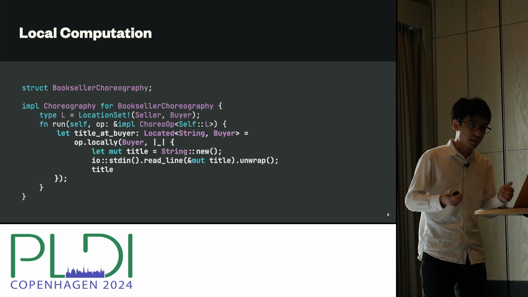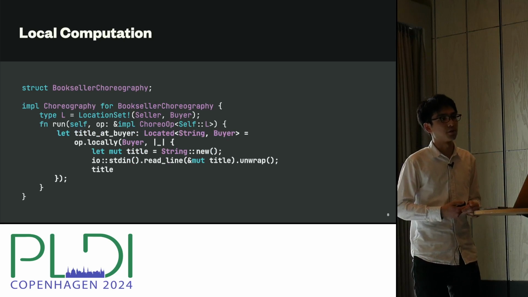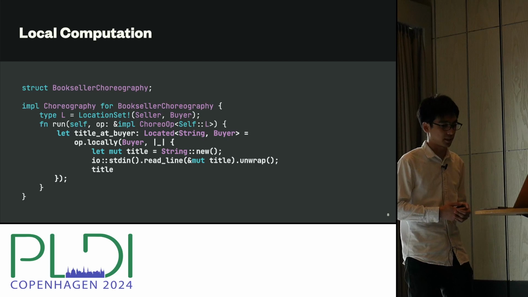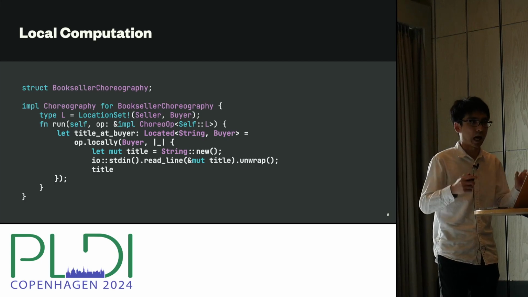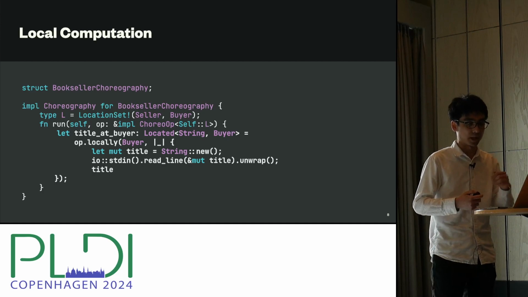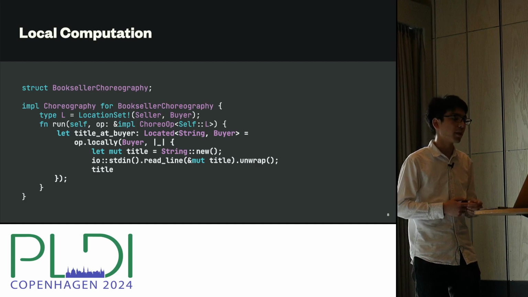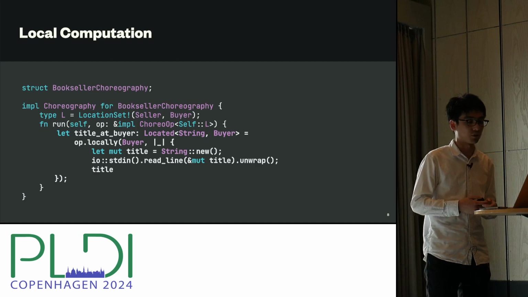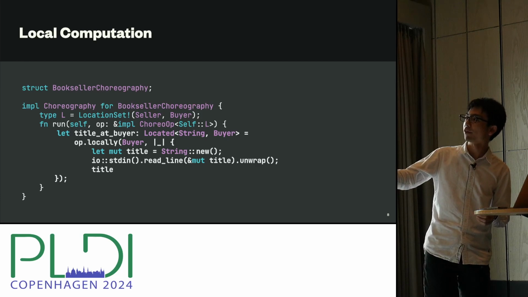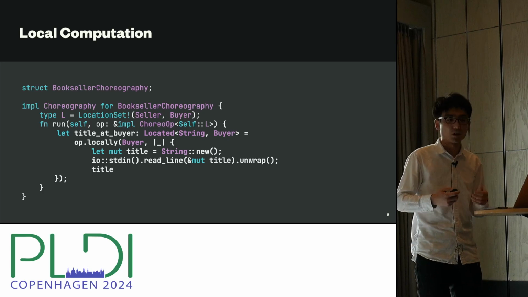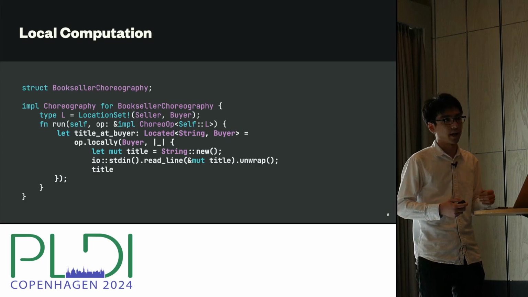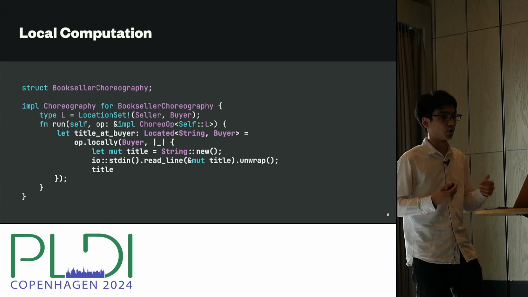So the first thing you need to do in this protocol is to get the title of the book that the buyer wants to purchase. And we assume the terminal environment, so we want to read a line from the standard input on the buyer location. In order to do such a local computation, we use the locally operator, which is right here. And we specify the location of the computation, which is buyer. And as the second argument, we provide the local computation as a closure.